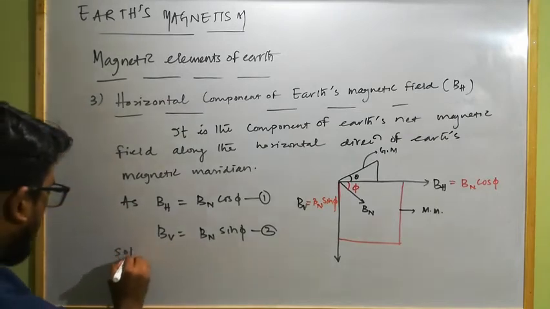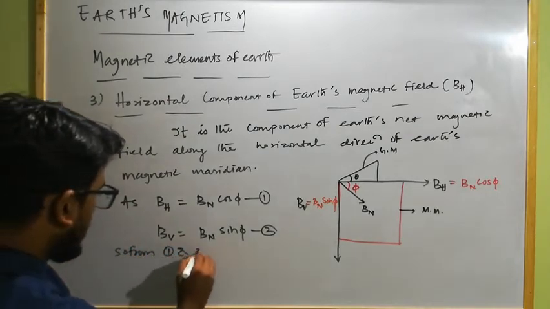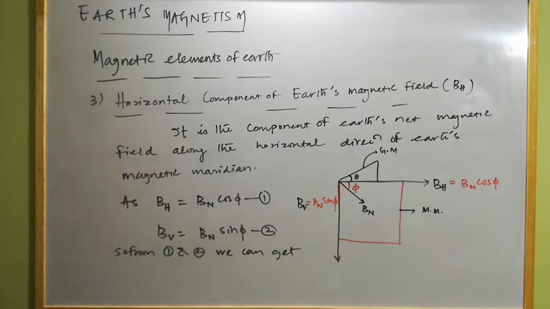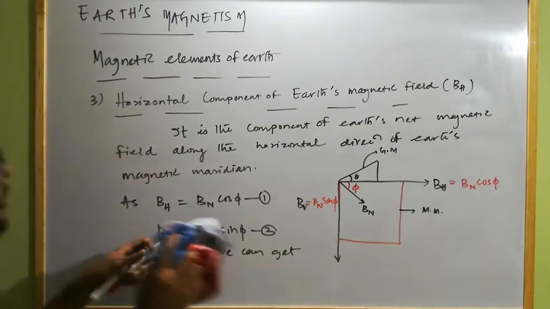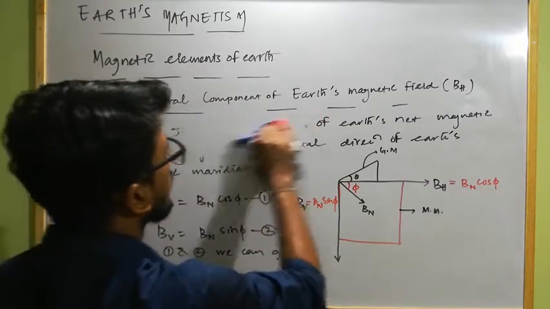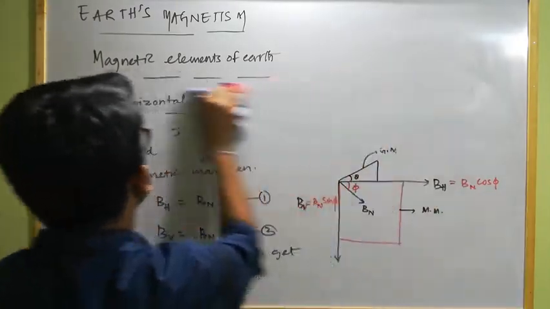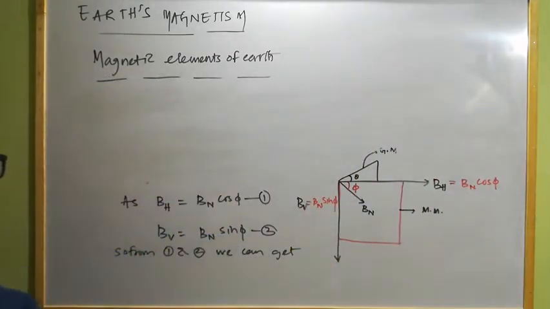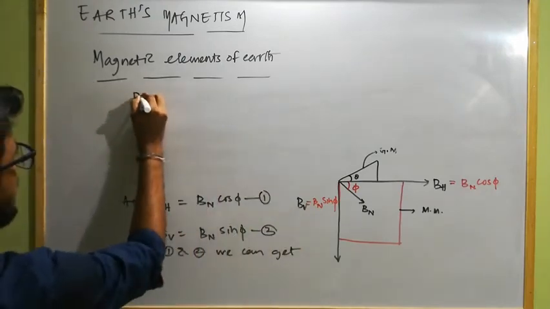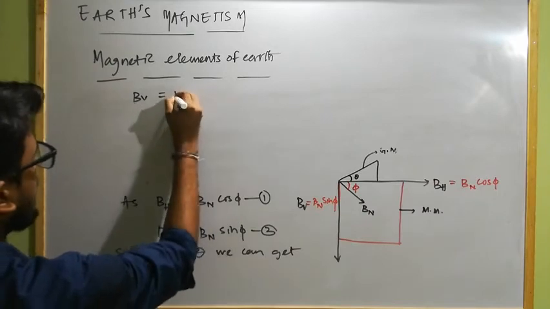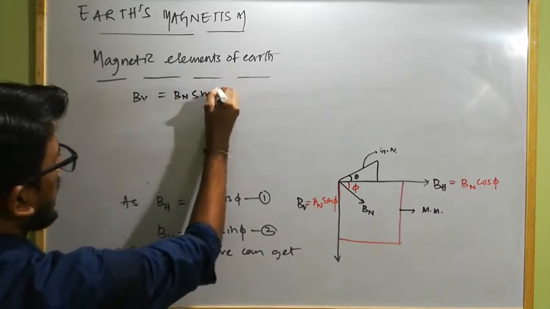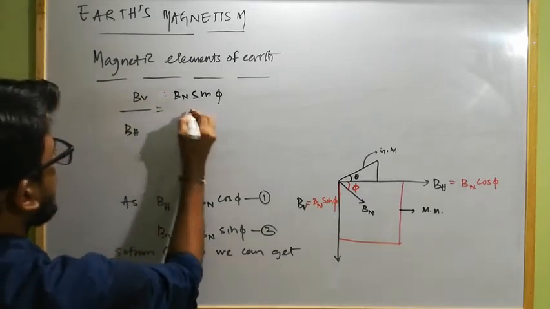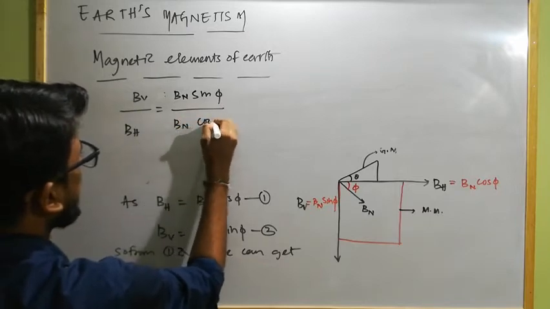So from 1 and 2, by dividing 2 by 1, we get BV divided by BH equal to Bn sin phi divided by Bn cos phi.